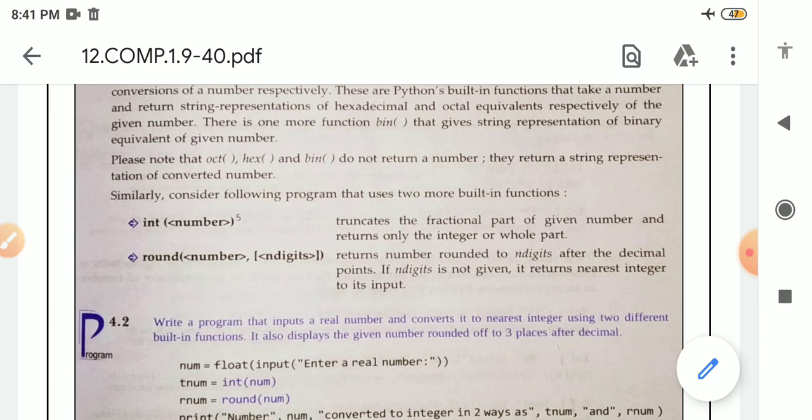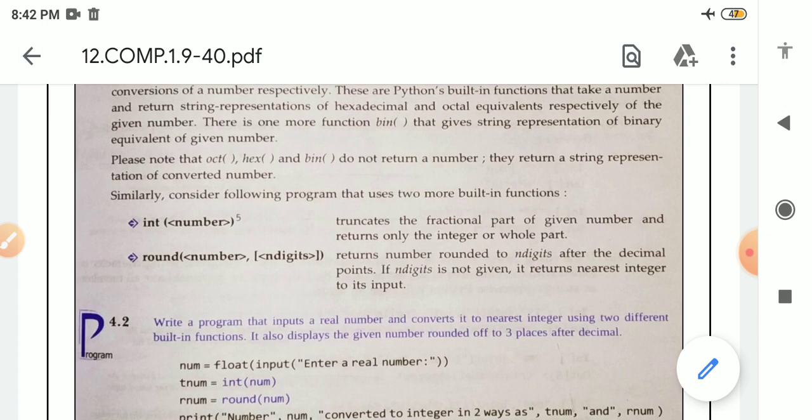The second one is round. The round function takes two arguments. The first is the number and after that n digits. It returns the number rounded to n digits after the decimal point. If n digits is not given, it returns the nearest integer to its input. So if there is a number like 5.555682 and there is no n digits, then the round function will return only 6, because 6 is the nearest integer to its input.